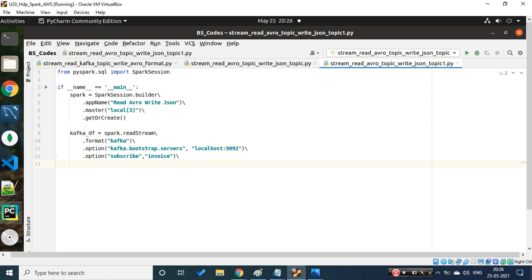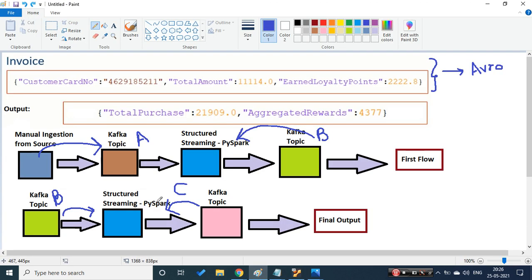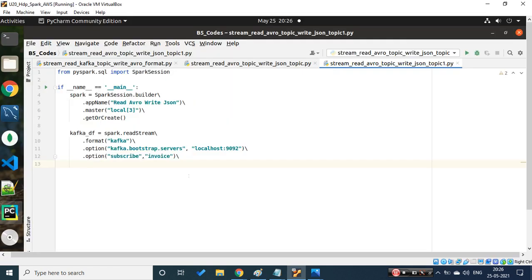In a similar fashion, in the code I'm trying to take a subscription of that topic so that whatever messages are being pushed to it, either manually or through some automated flow, I will get that data. So here I'm doing a small subscription.